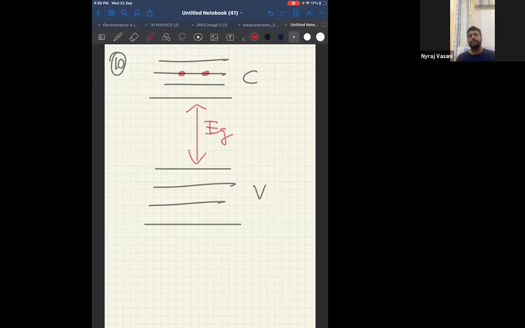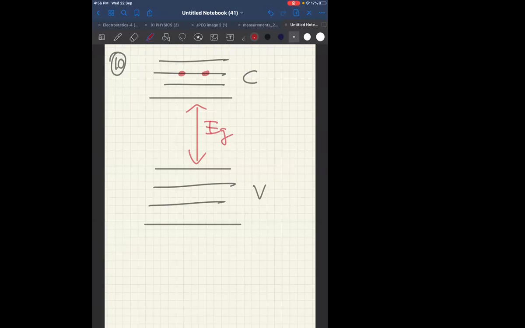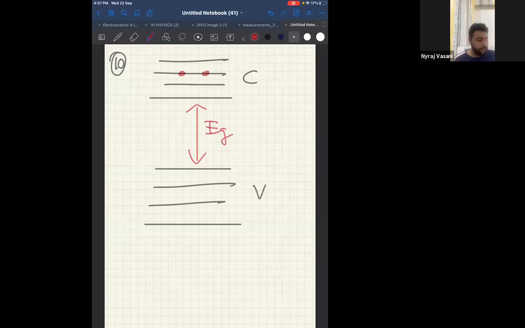Now tell me which kind of semiconductor do you think it is, or is it a semiconductor or not? Is the conduction band empty, full, or partially full? It is partially full. Therefore, it cannot be an insulator or a metal. Metal is a conductor. It cannot be any one of these two. Therefore, it has to be a semiconductor itself.